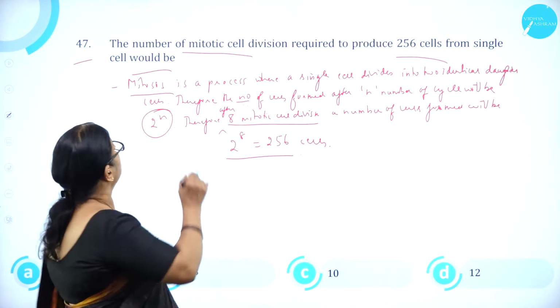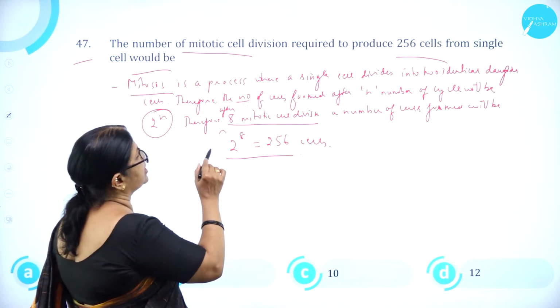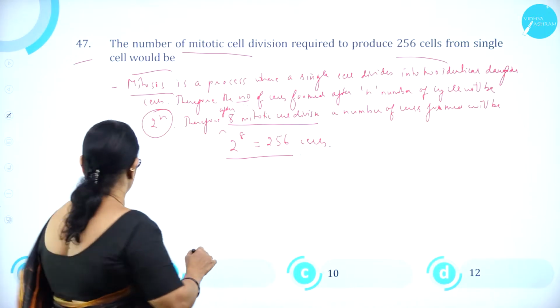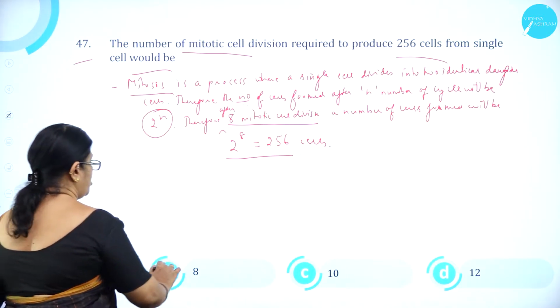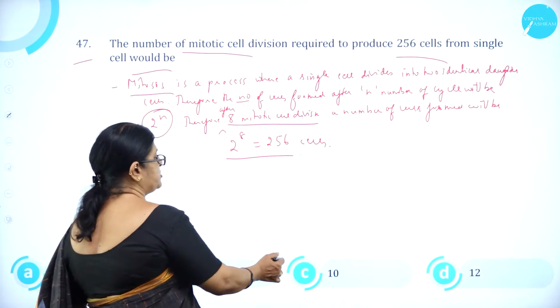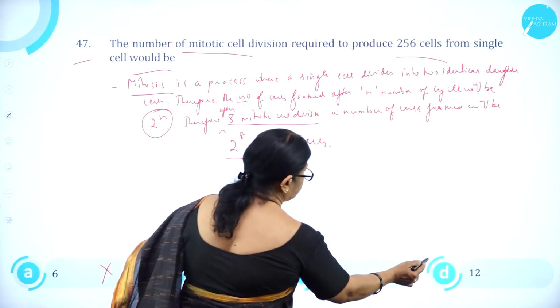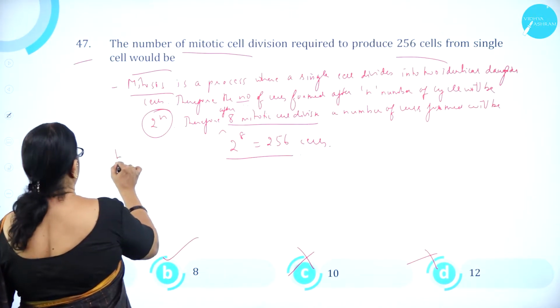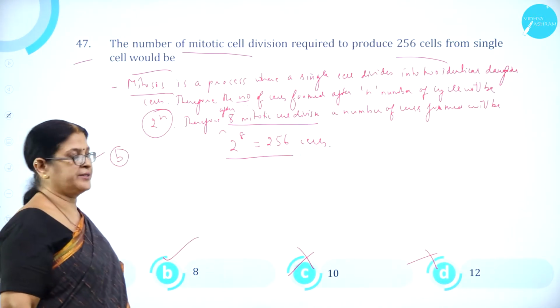256 cells. So, the number of mitotic cell divisions required to produce 256 cells from a single cell would be 8. So, option A, 6, is wrong, option B, 8, is correct, option C, 10, is wrong and option D, 12, is wrong. So, option B is correct.